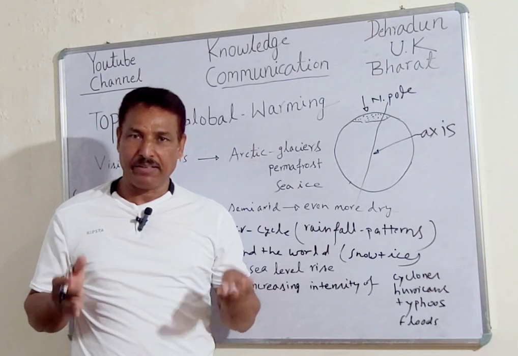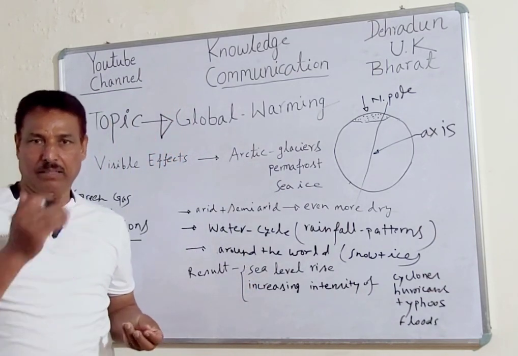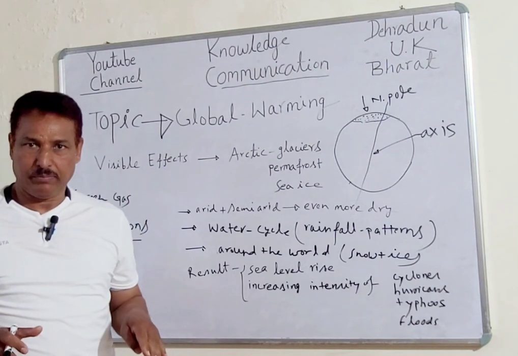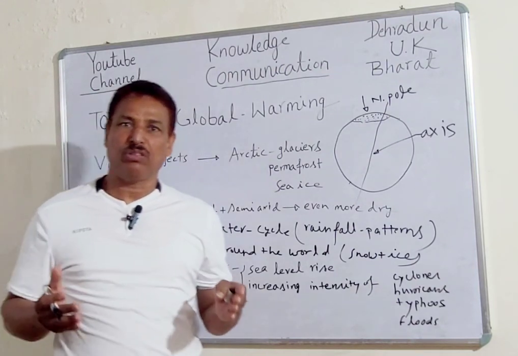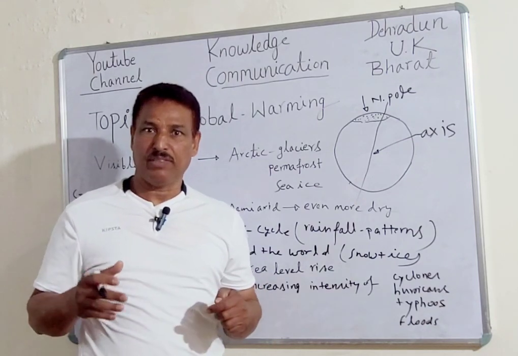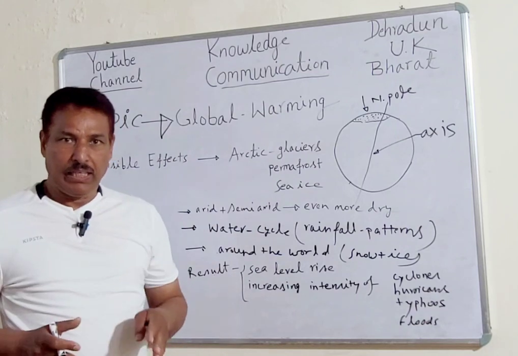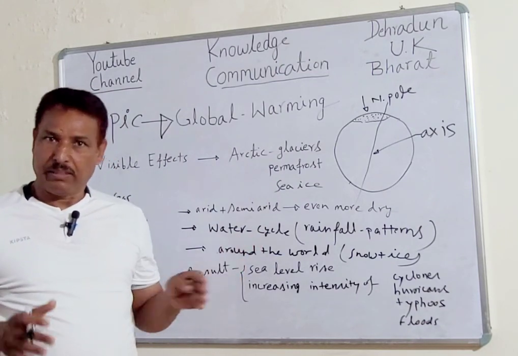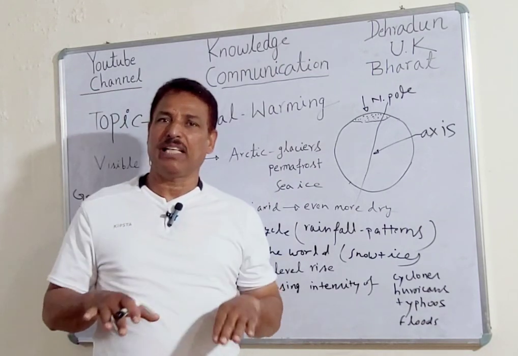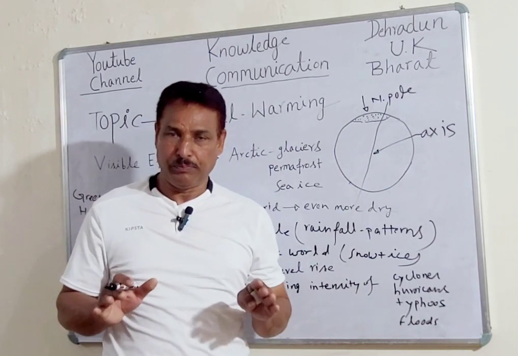Greenhouse gases are trapping the infrared rays which are going back into the atmosphere. The major portion of this infrared radiation given out by the earth is trapped, and that is resulting in a rise in temperature not only of the atmosphere of the earth but the earth itself too.